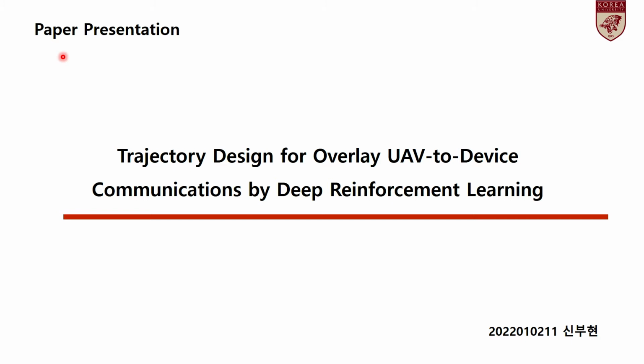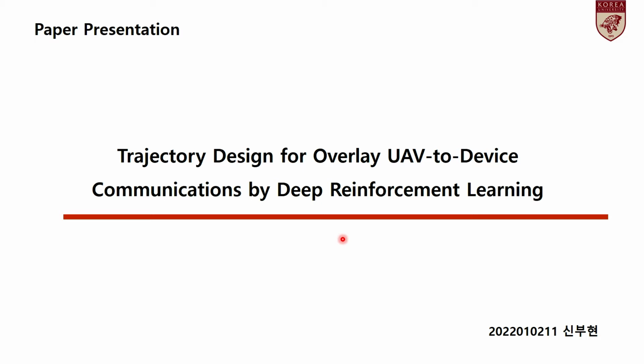I started this paper review. The title of the paper is Trajectory Design for Overlay UAV2X Communications by Deep Reinforcement Learning. UAV here refers to drones, or unmanned aerial vehicles. I have always been interested in drones, so I chose this topic.